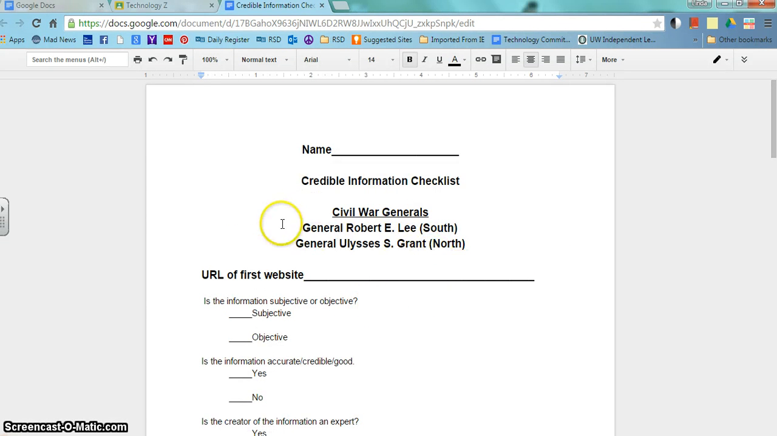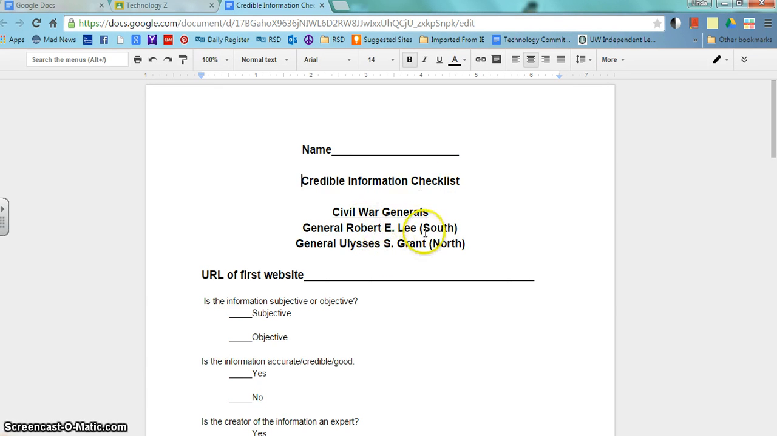You're going to do it by searching Robert E. Lee and Ulysses S. Grant. Those are your 2 topics, and what we're going to do after you've determined what your 2 credible sources are is gather biographical information on these 2 gentlemen. Now, one thing I should mention, you don't have to do both of them. You will pick one or the other, either Robert E. Lee or Ulysses S. Grant. I don't want you to think you have to do more work than you need to.